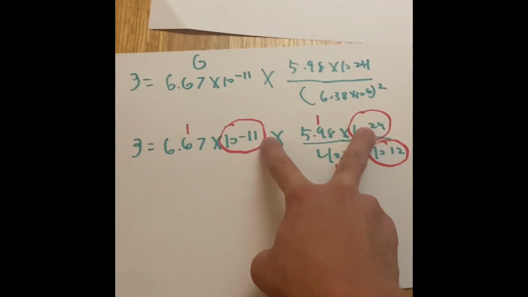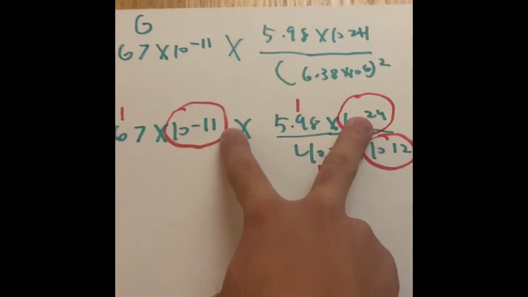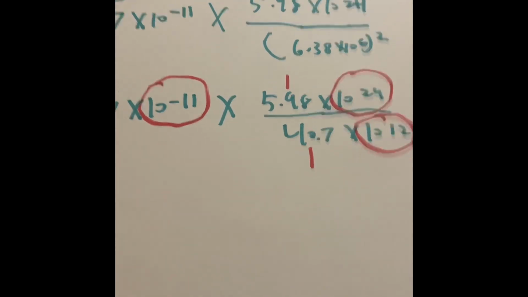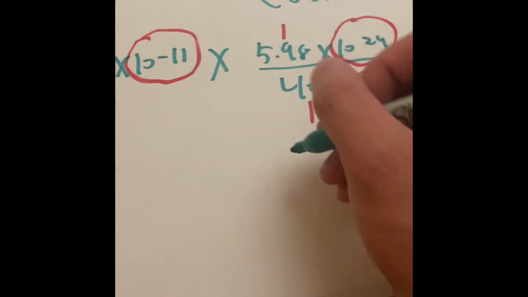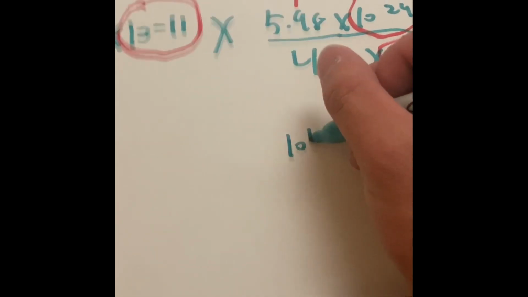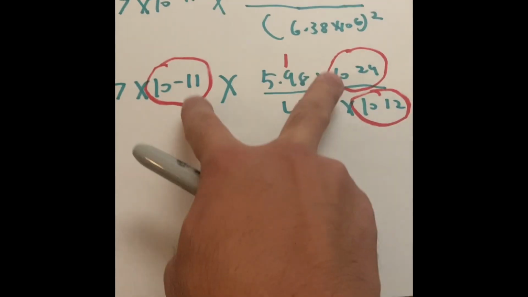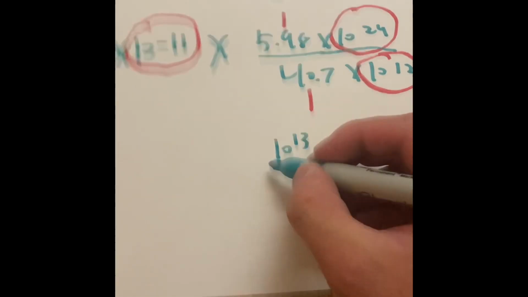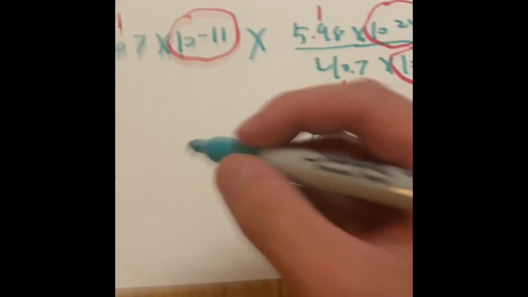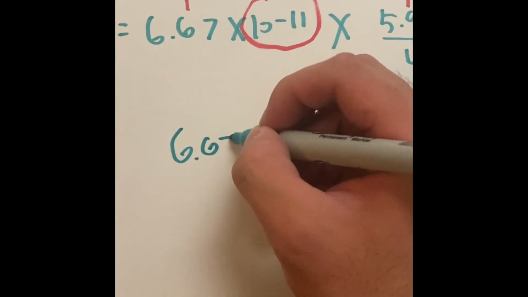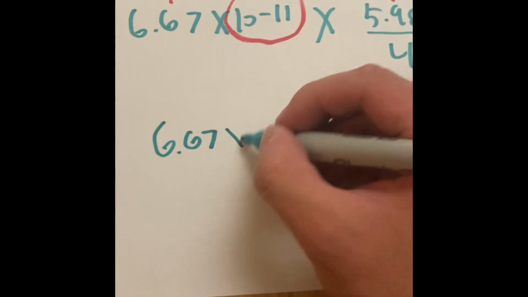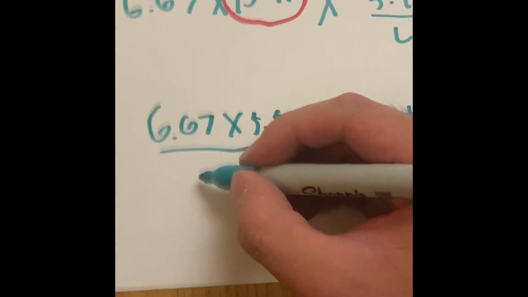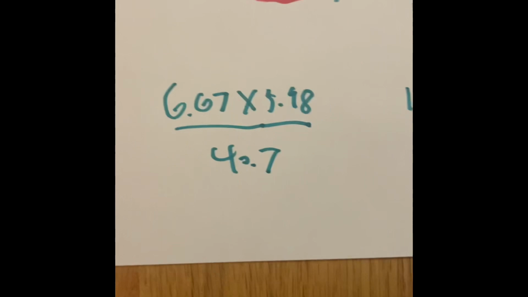So let's start with the exponents because we multiply. When we have 10 to the negative 11th and 10 to the 24th power, we get 10 to the 13th power because we add the exponents when we multiply. But that only leaves us with one thing: 6.67 times 5.98, divided by 40.7.